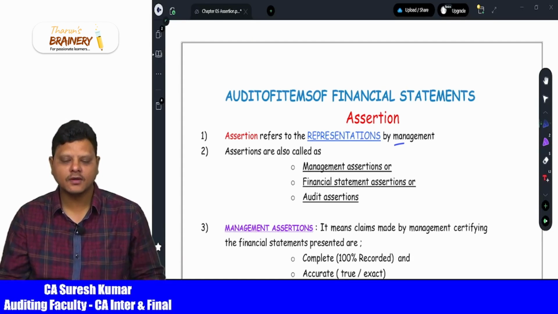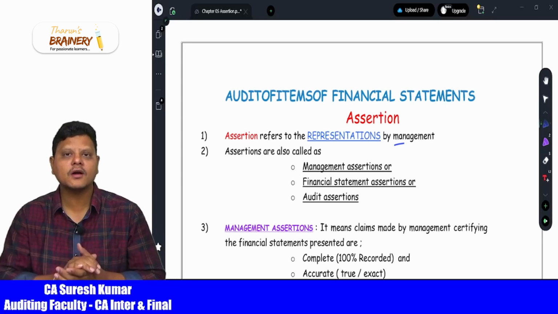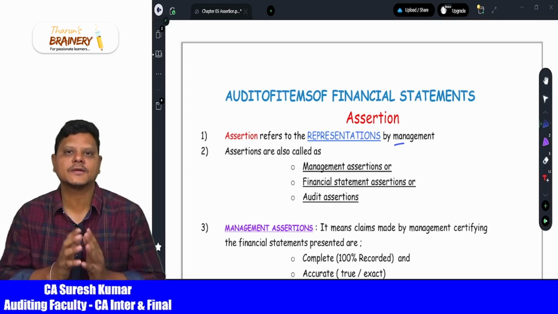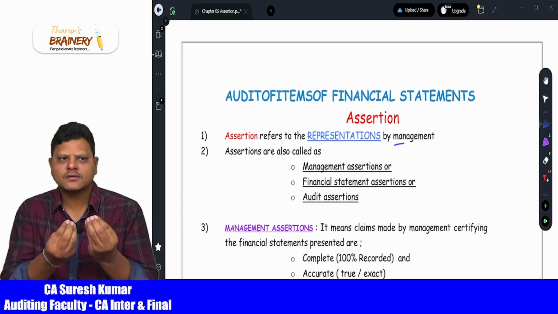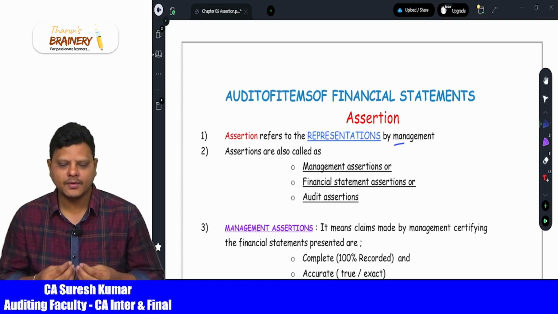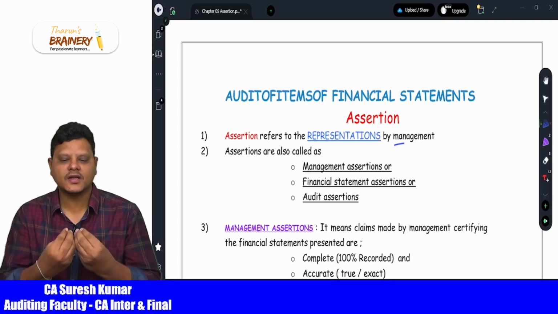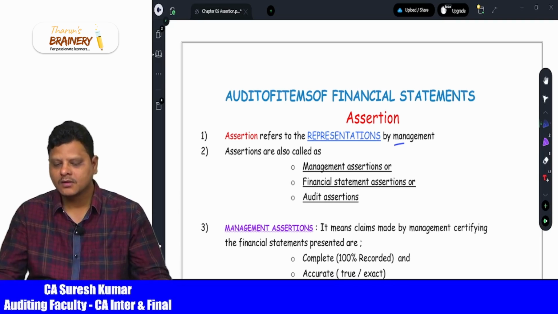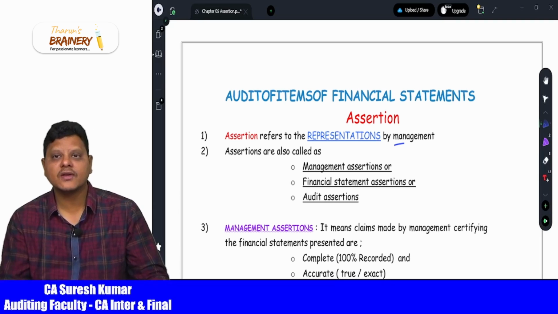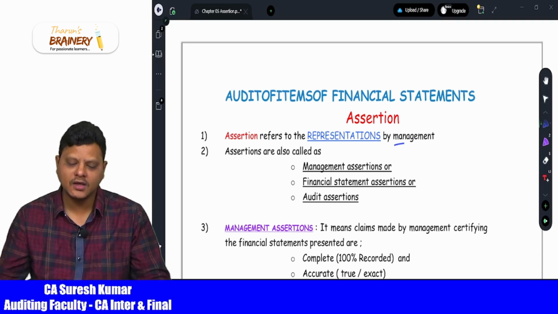Now let us go for another important concept for examination, assertion. See, the name itself looks like a different terminology in the auditing paper. Assert means certify something, express something. So the entire concept of assertion we are going to understand from the perspective of the management.